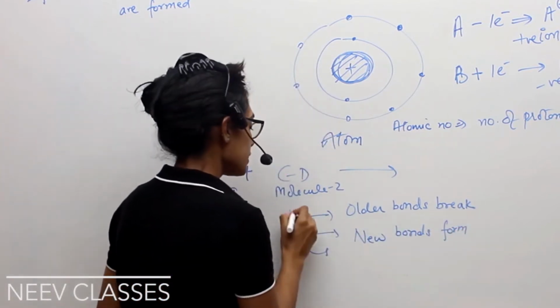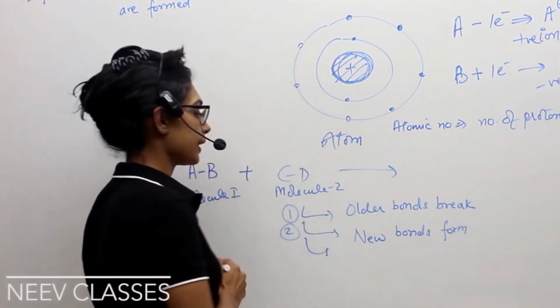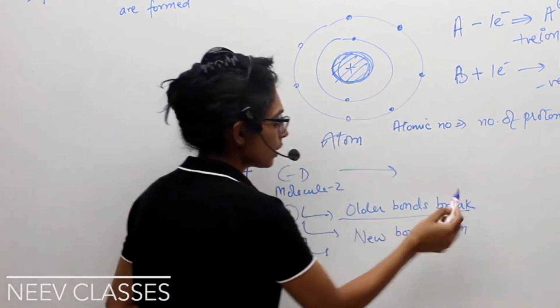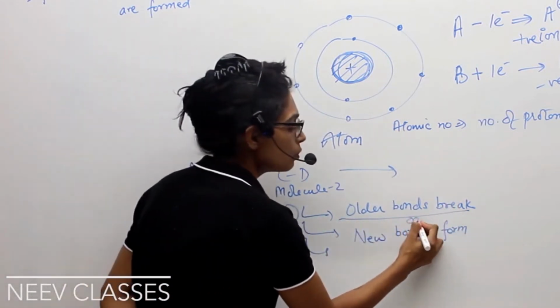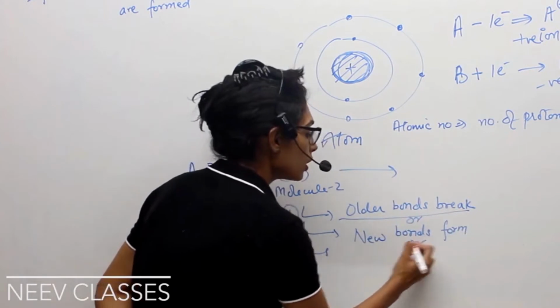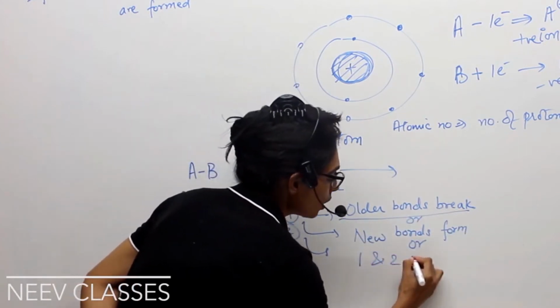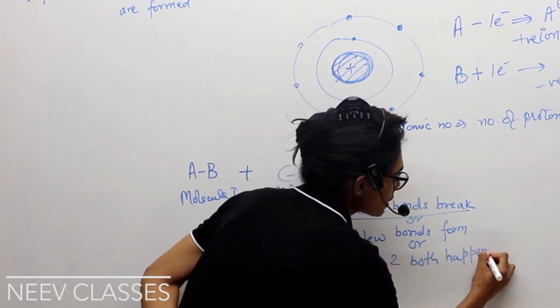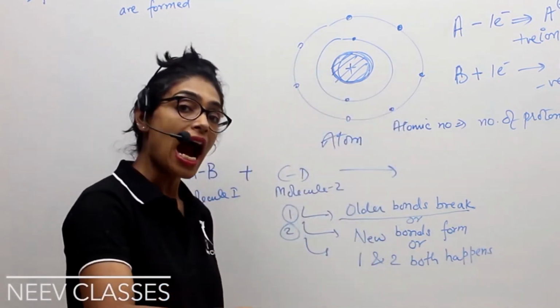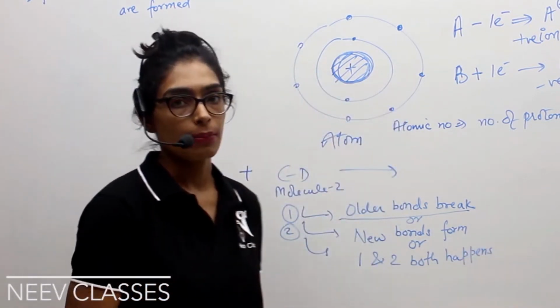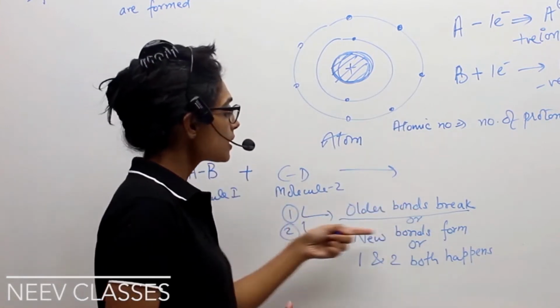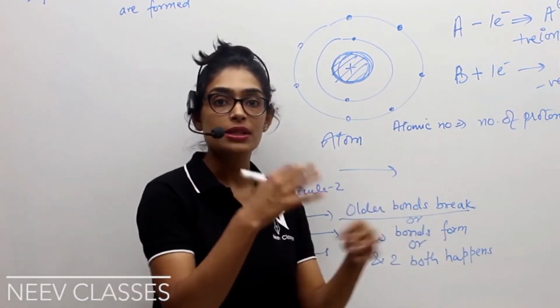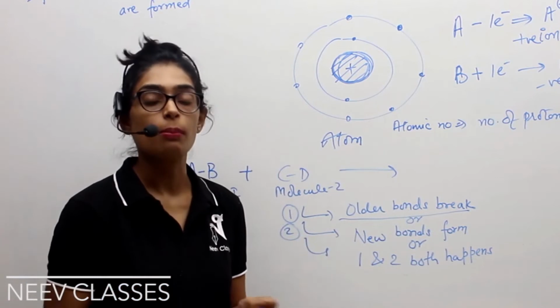Or both 1 and 2 happen, that means older bonds are breaking and new bonds are forming. Any of these happening in the substances we are observing